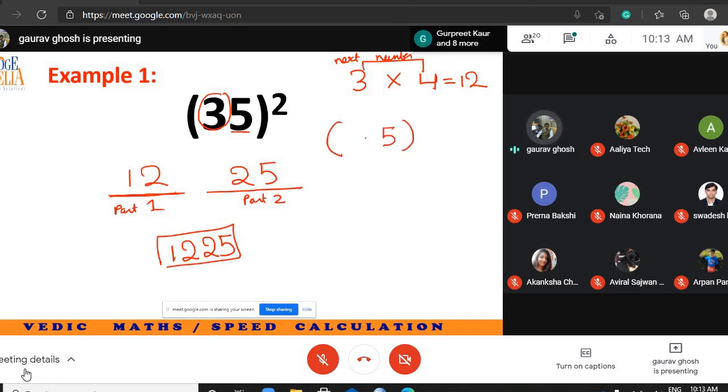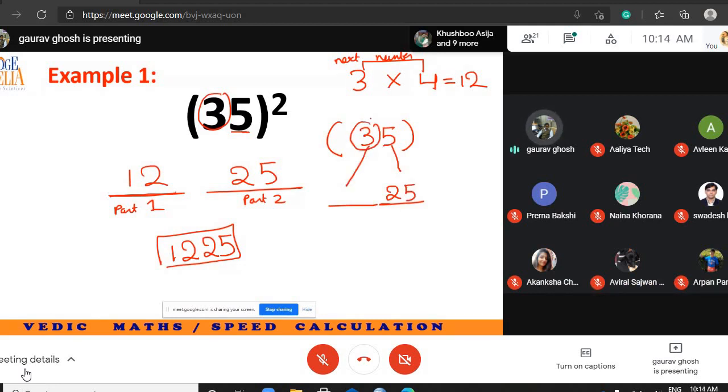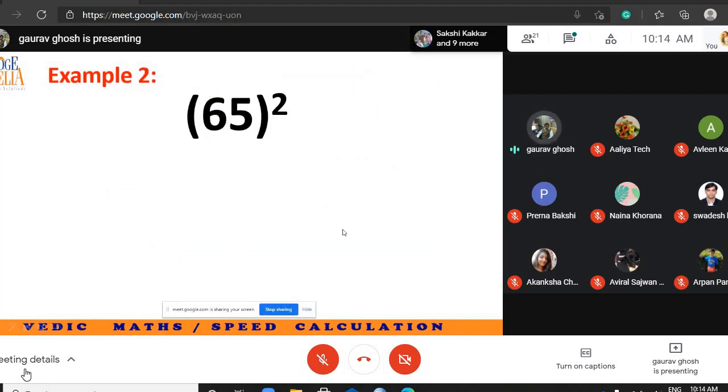Now I repeat, what is the trick? Suppose any number has last digit 5. Suppose the number is 35. Here, 35 square. Break the answer in two parts. The last part would always be 25. What am I going to write here? 3 multiplied with the next number. 3 into 4, 12. You can do this mentally. You will get the answer in like 5 seconds.